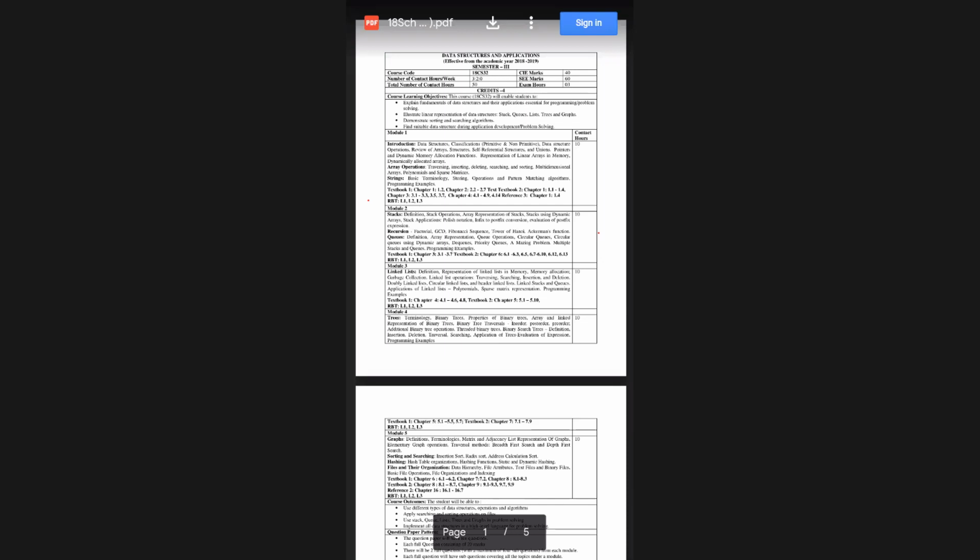Today we are discussing the syllabus. Then we will go to the basics of data structure and start. Before starting that, you have to know some of the course learning objectives and course outcomes.